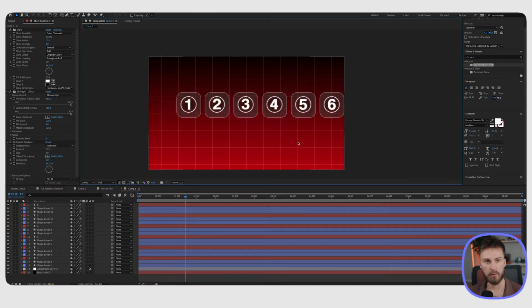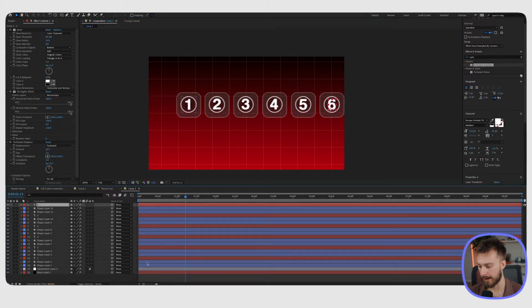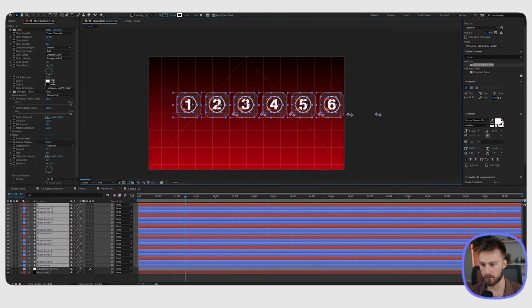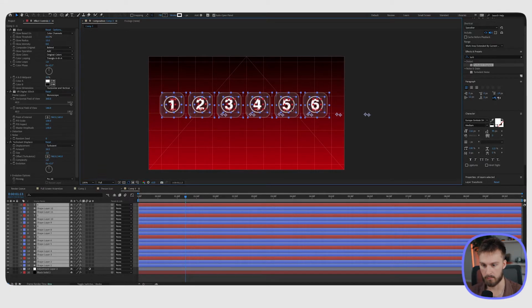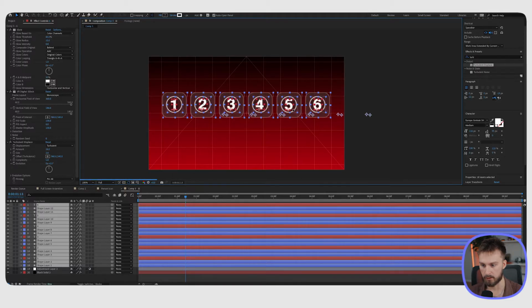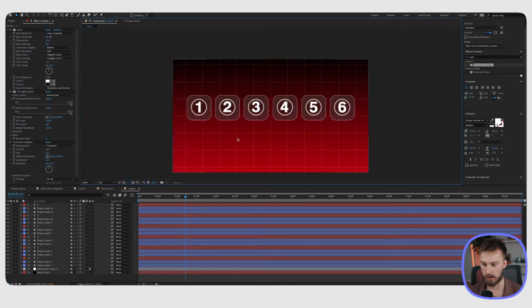Okay, so we have all of our little icon things here, but we need to move them to the left because it's obviously not center of screen. So what we're gonna do is just highlight everything here, click and hold Shift to keep it on that same plane, but move it to the left so we get it right in the middle here. I'm also using this grid to line up where it should be, which is a good thing. All right, so now if we play things back,